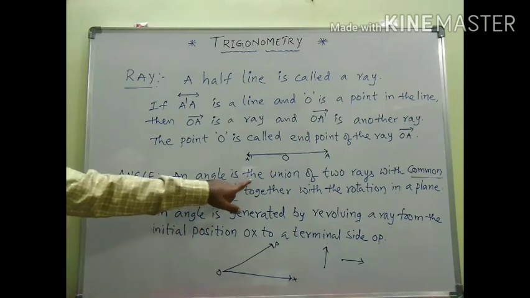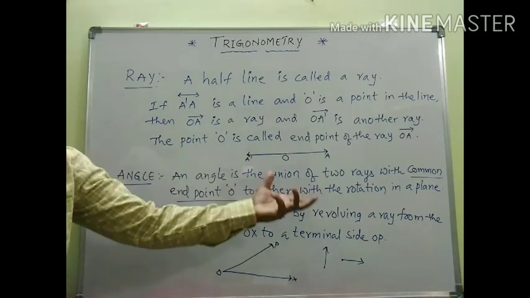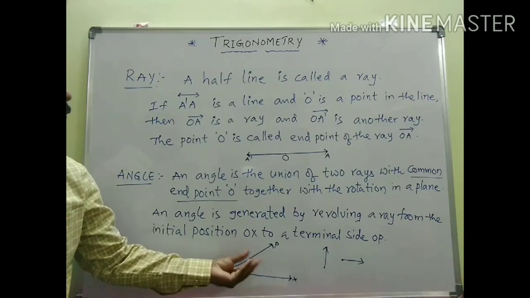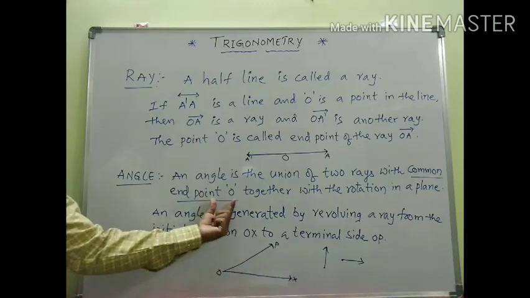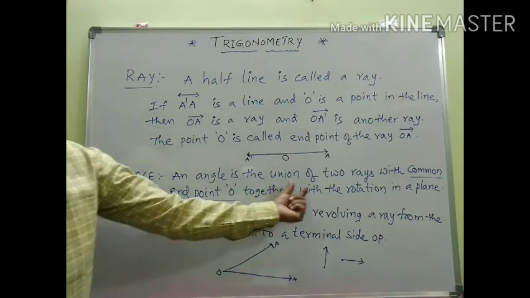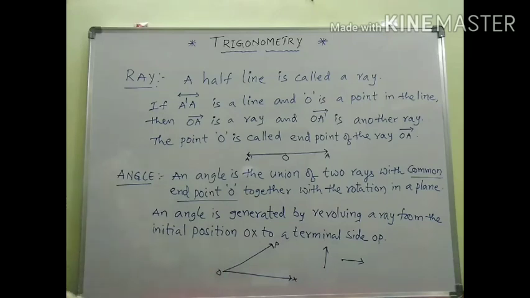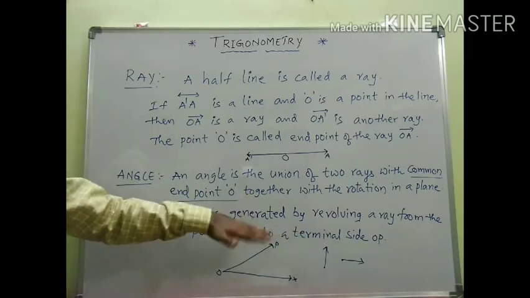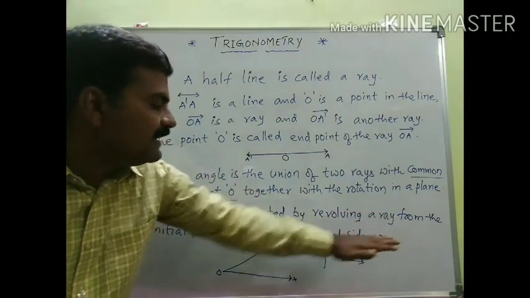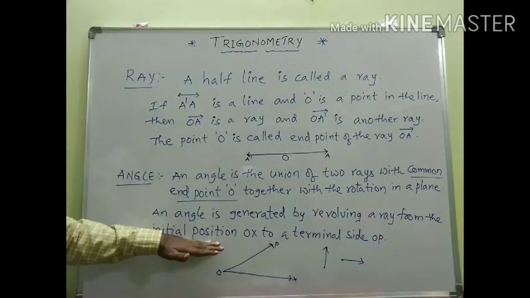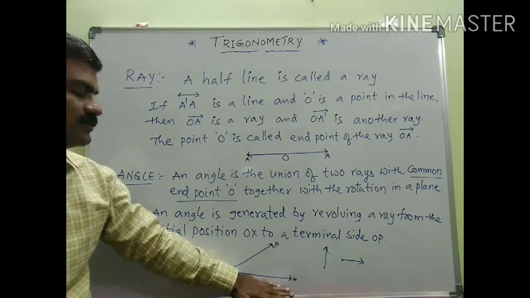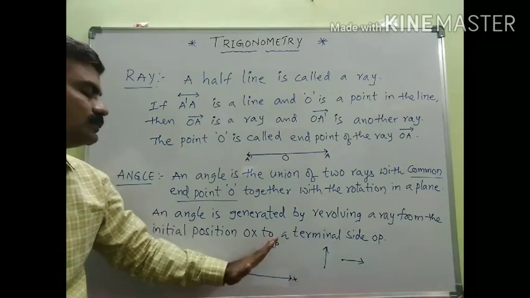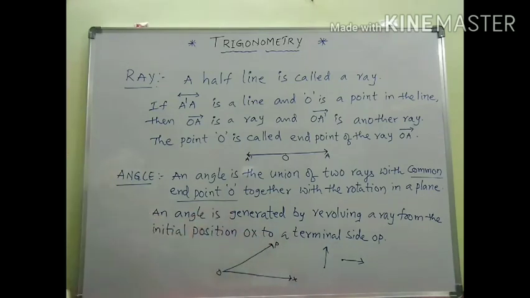An angle is nothing but the union of two rays with the common end point O together with the rotation in a plane. That means an angle is generated by revolving a ray from the initial position. See, this is the ray initial position. It's revolving to a co-terminal side OP.